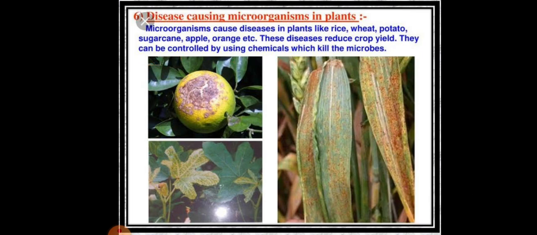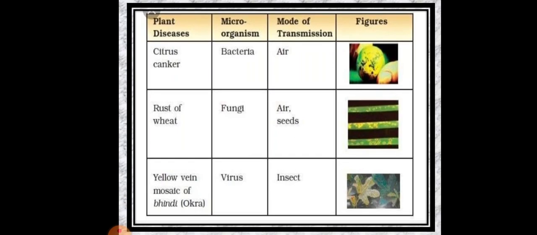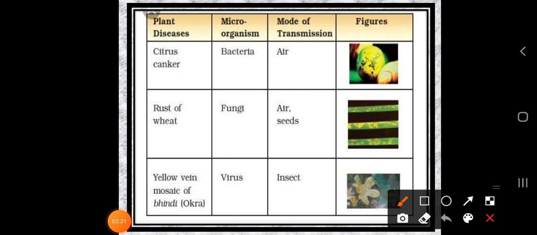So here we have some set of plant diseases. The first one is citrus canker, and by which microorganism is it caused? It is caused by bacteria. And what is the mode of transmission? It is transmitted through the air. So through the air, this disease occurs on the fruits. Okay, on the fruits.